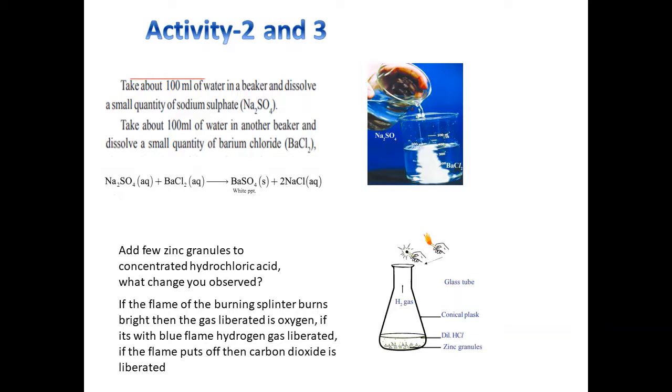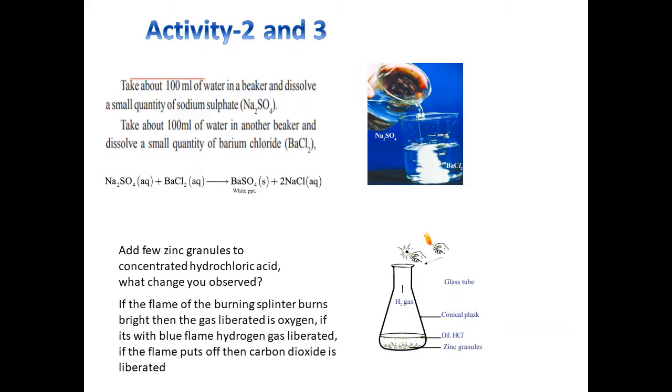So in activity 2, it was asked, I'm sorry, to take sodium sulfate and add water to it in one of the glasses, and in the other glass you have to take barium chloride and add water. What will you find? You will find two colorless clear solutions.